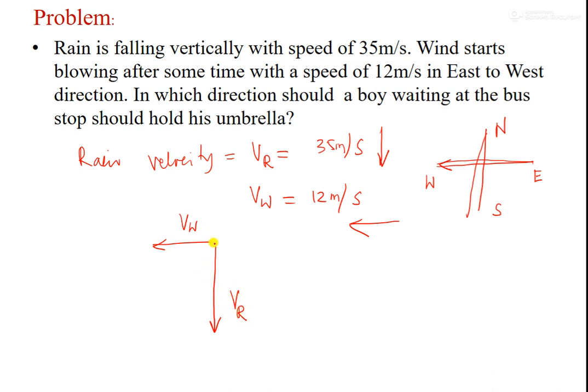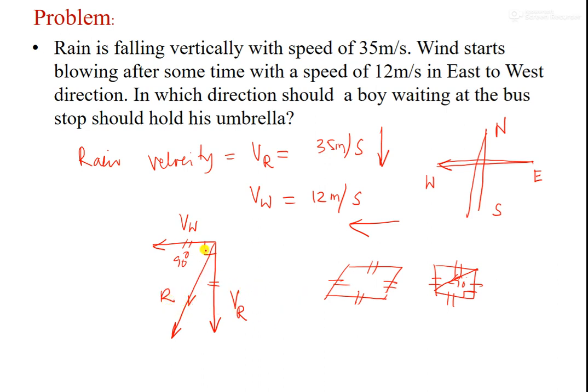Because these two are perpendicular to each other at 90 degrees, assume these two represent the two sides of a parallelogram. A square is also a parallelogram. The difference is that in a parallelogram only opposite sides are parallel and equal, but in a square all sides are equal, and here the angle is 90 degrees. Then the diagonal represents the resultant. Now we will find what the resultant is.